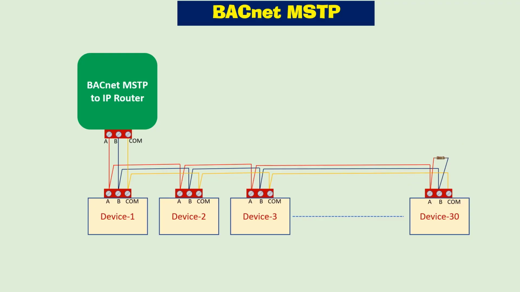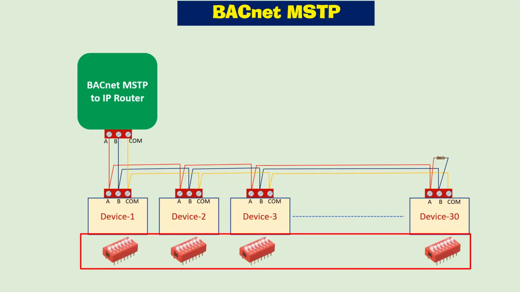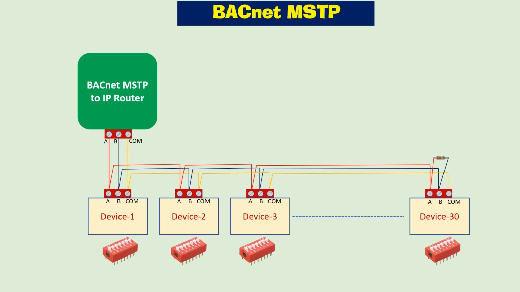Logically, BACnet MSTP supports 127 master devices in a single loop, but it is recommended to not use more than 30 to 32 devices in a single network loop. Always refer to the manufacturer datasheets to know about the maximum limits of devices on a single network to avoid communication issues. Each MSTP device has a dip switch to define the MAC address of the device in the network loop. Each device in a network shall have a unique MAC address.